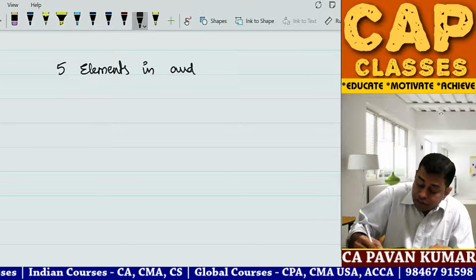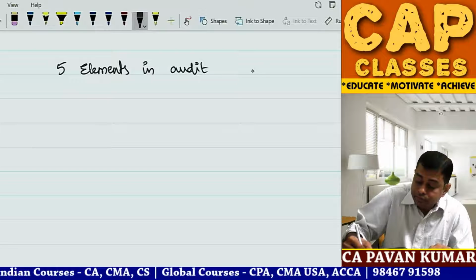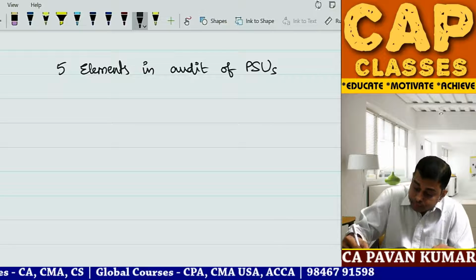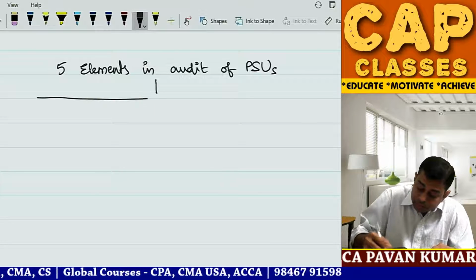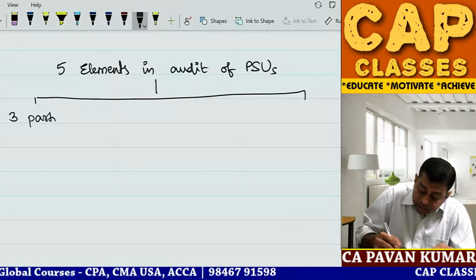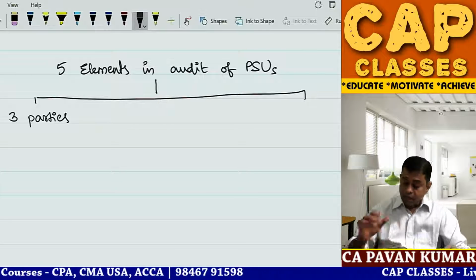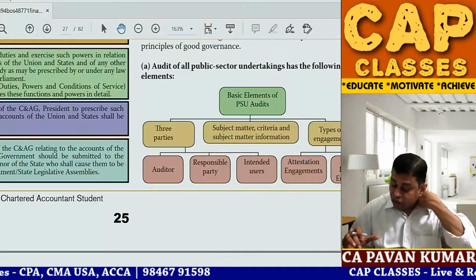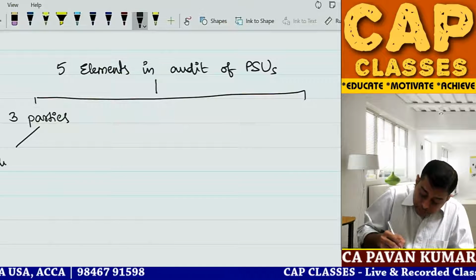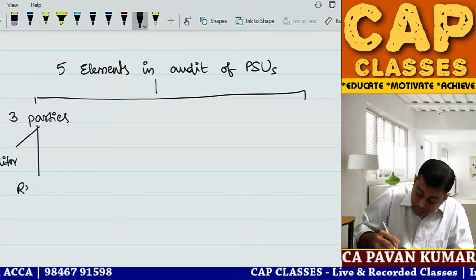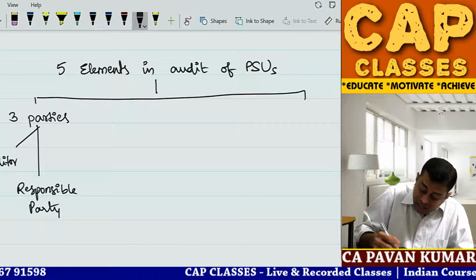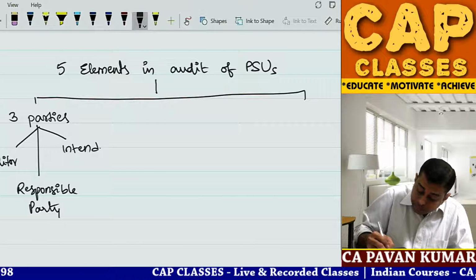Element 1, 3 parties. Who are the 3 parties? One is the auditor. One is the responsible party. One is the intended user of the audit report.